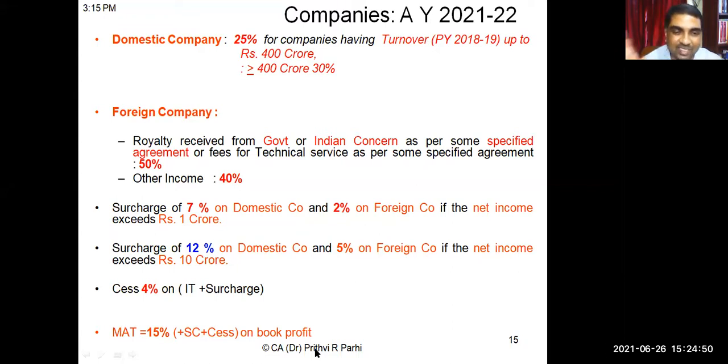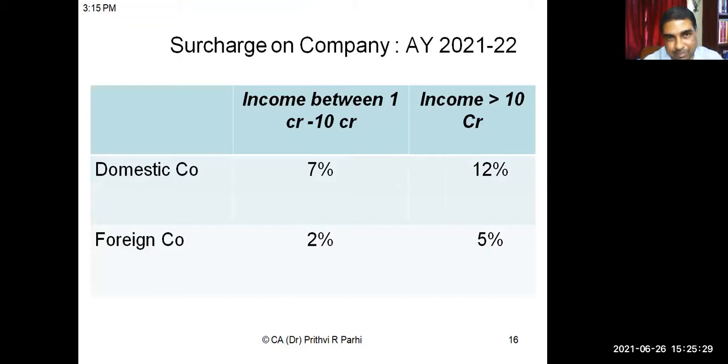If cess is applicable, we will add that. After that, we will find out the tax and ensure that your normal profit calculated under income tax law or 15% of the book profit, whichever is higher, the company has to pay that much. That is why it is called a minimum alternate tax. So what we are calculating at the rate of 30% or 25% or 40% or 50% are the normal income tax according to the normal provisions of the law. But that needs to be compared with minimum alternate tax, and whichever is higher, you have to pay.